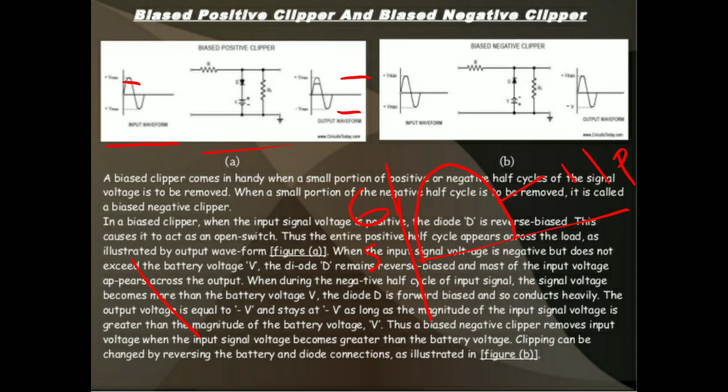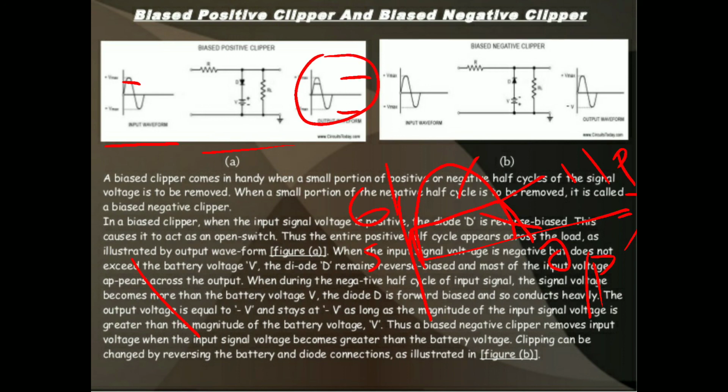Only 5 volts will get to the output. This is the output. That means only up to the reference voltage will the output be obtained, and the voltage above it will be clipped off. This is the output waveform.